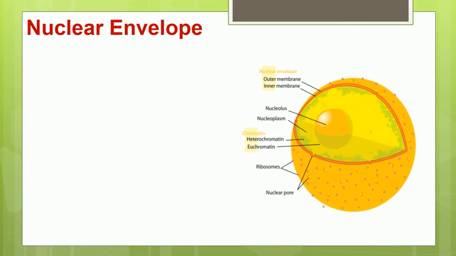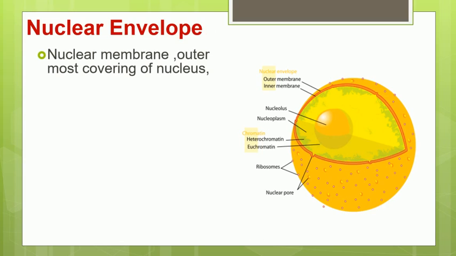So let us see the structure of the nuclear envelope. The nucleus has two layers present around itself, and these two layers together are called the nuclear envelope. The nuclear envelope is a bilayer structure, and this is the outermost covering of the nucleus.